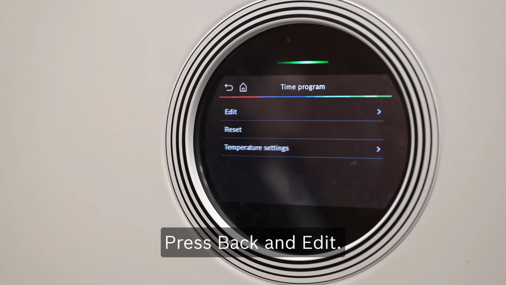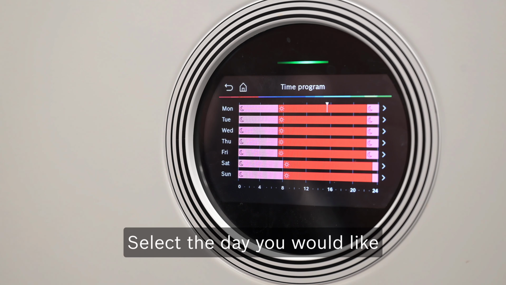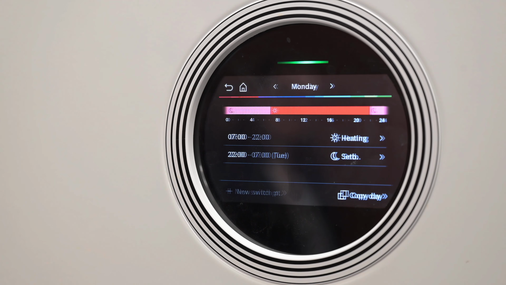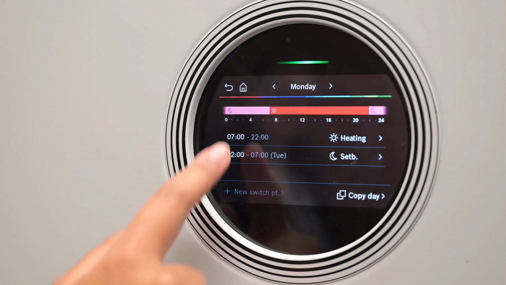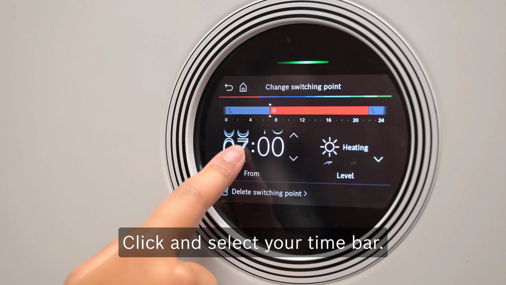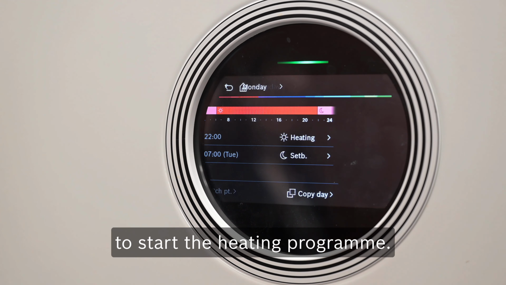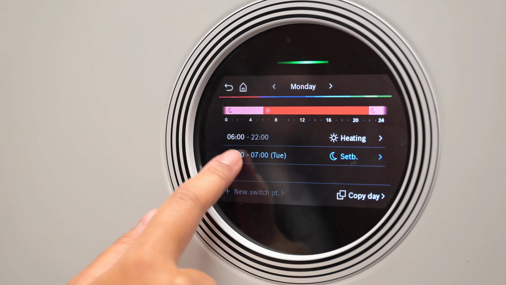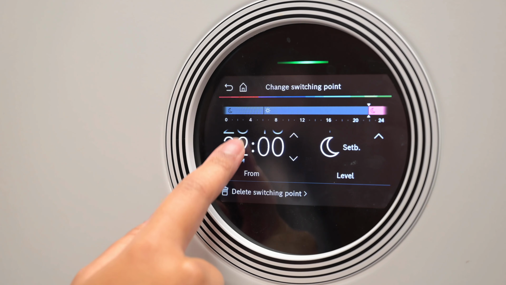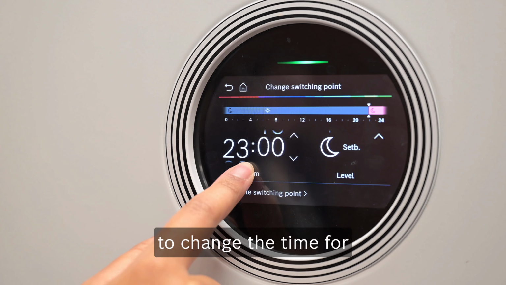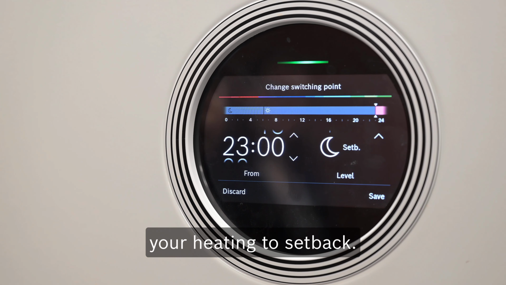Press back and edit. Select the day you would like to change the time schedule. Click and select your time bar. Scroll to change the time you wish to start the heating program. Press Save. Select your setback bar. Follow the same process to change the time for your heating to setback.